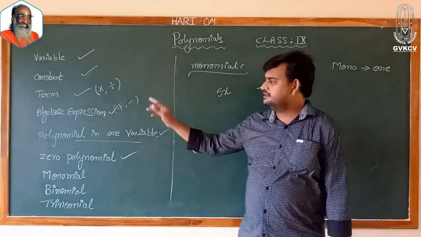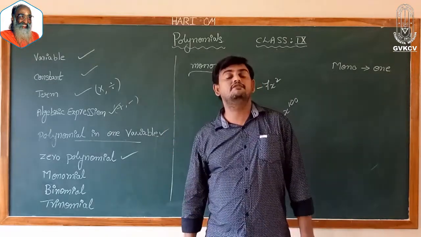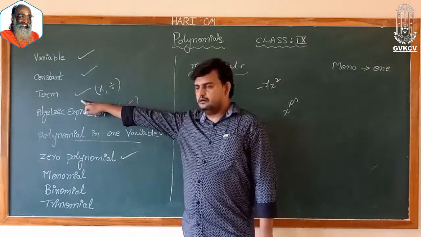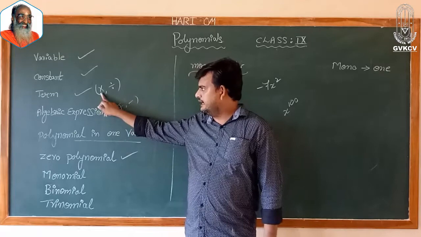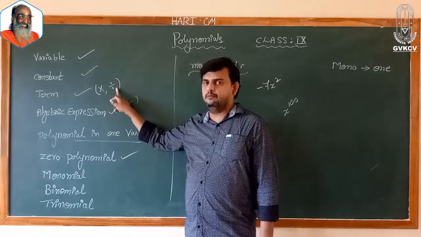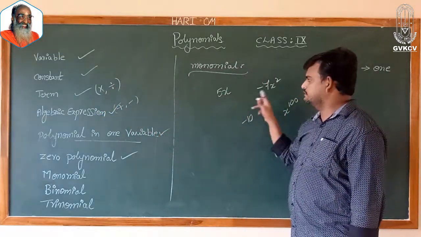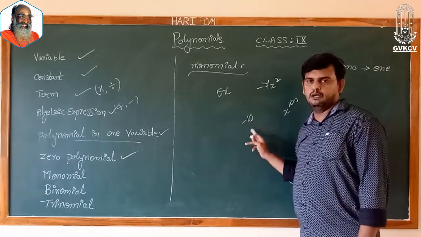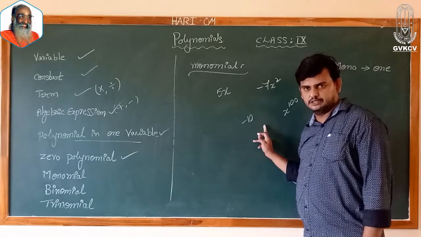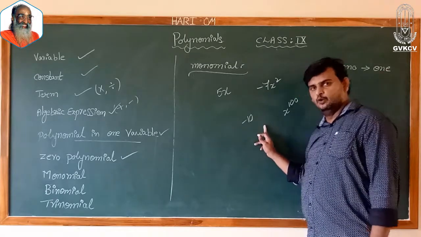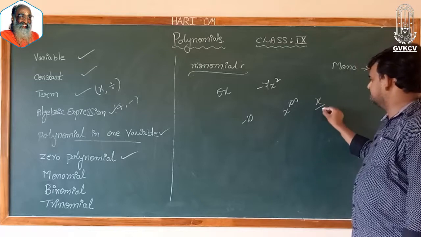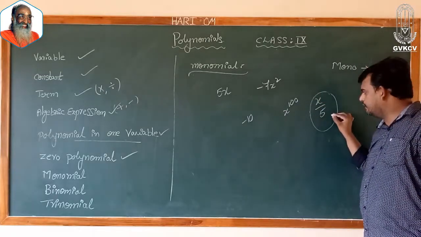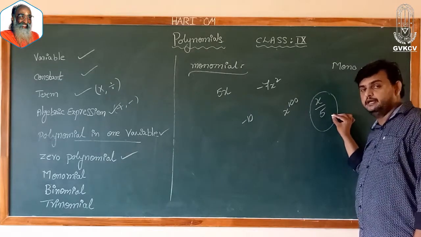Now, what is the difference between term and monomial? As I told you, in a term we are using addition, multiplication and division operations. But here I am not using any division operations. Here all I am using are multiplication operations. And moreover, if I say x by 5, now what is this x by 5? Can I call it a term? Can I call it a monomial?